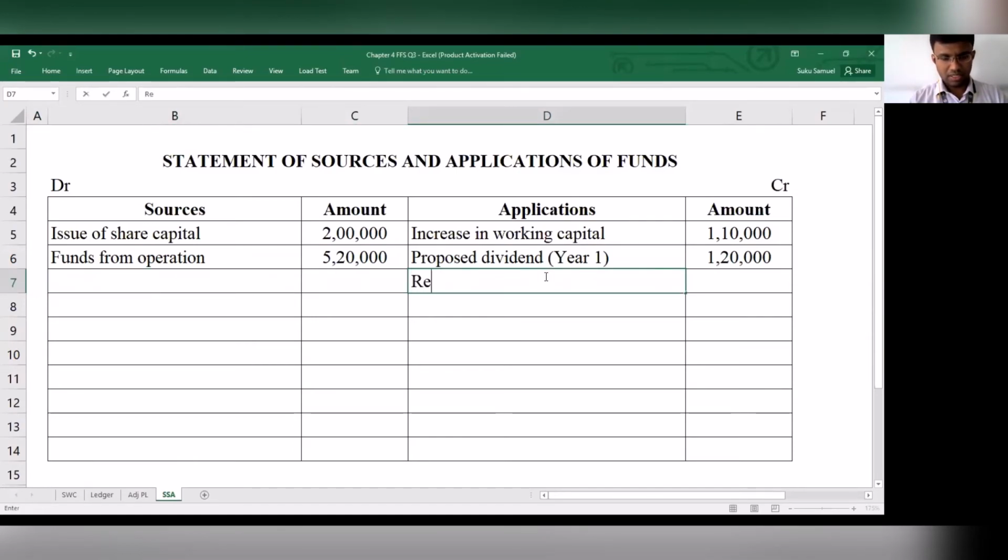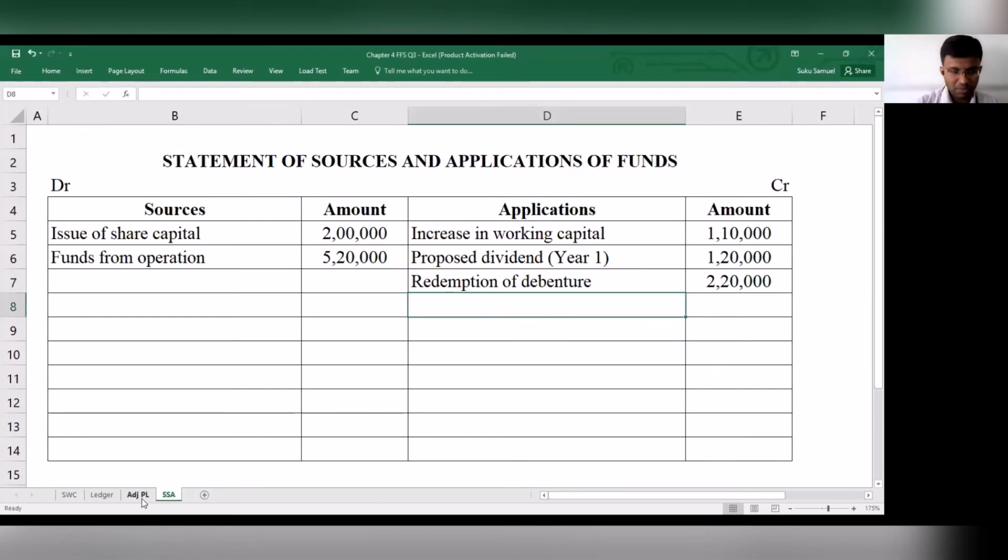debenture. Now when we are considering redemption of debenture, please remember one important aspect. We have redeemed debenture worth 2 lakh and we've also paid premium for it. So both I'm going to consider together, and that works out to be 2,20,000.